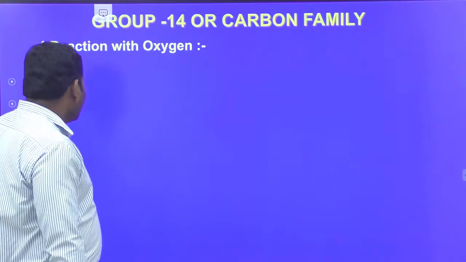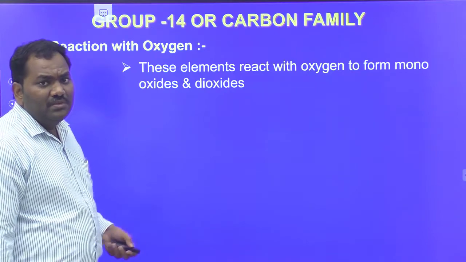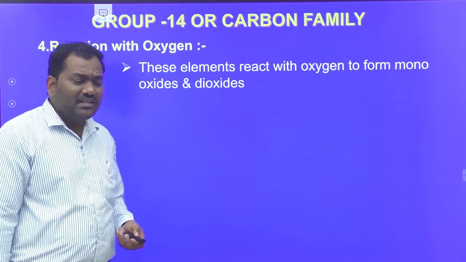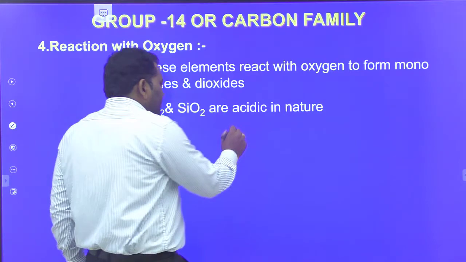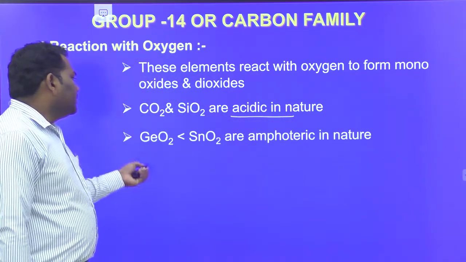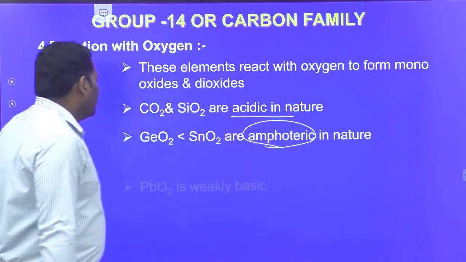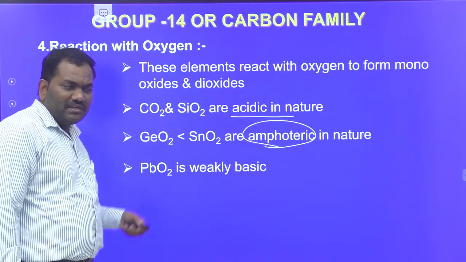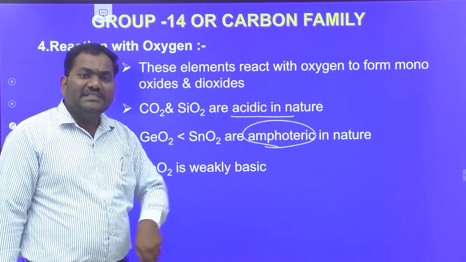Okay, and next one is reaction with oxygen. These group elements react with oxygen to form monooxides as well as dioxides. Here CO2 and SiO2 are acidic in nature, and GeO2 and SnO2 are amphoteric in nature. You remember these 2 points also. And next, PbO2 is weakly basic. According to this, from top to bottom, acidic nature decreases and basic nature increases.